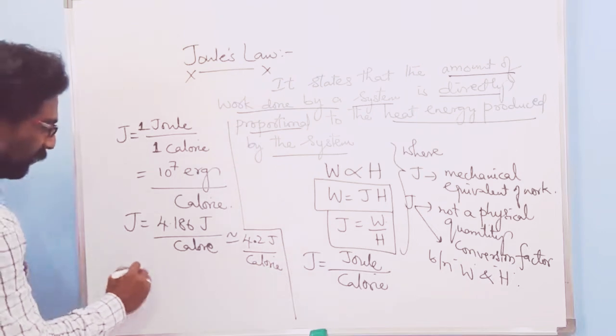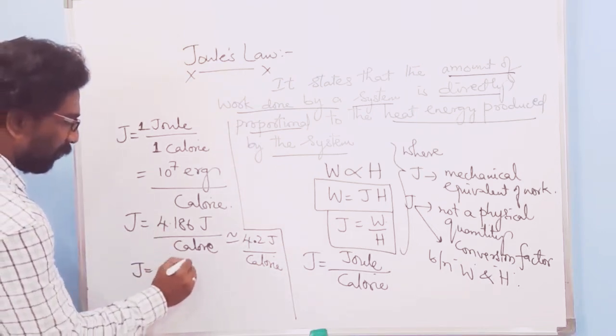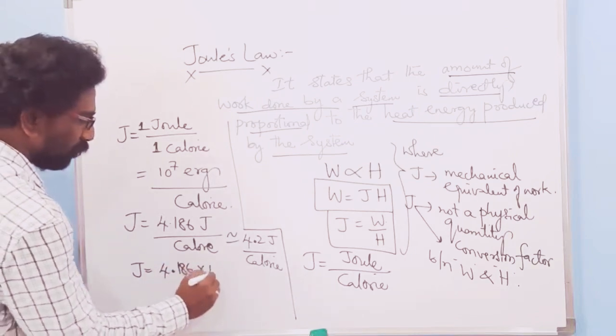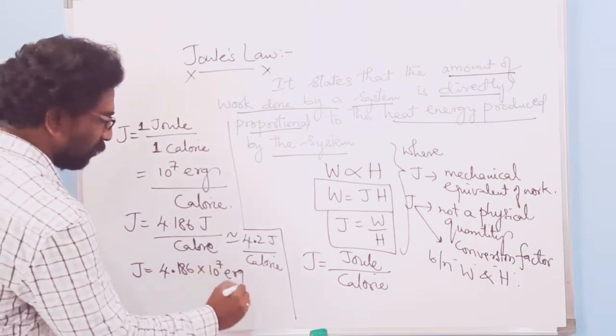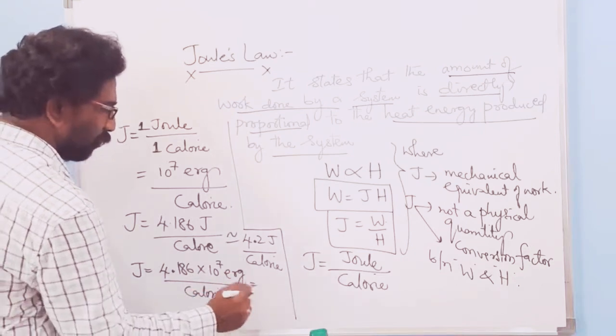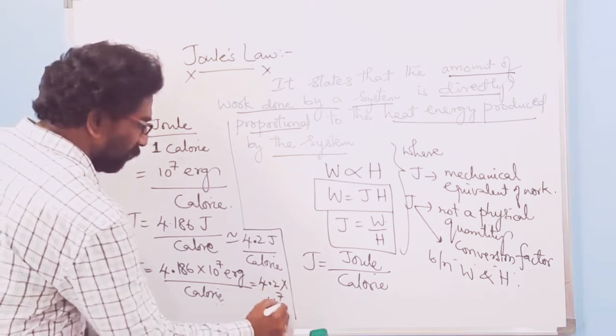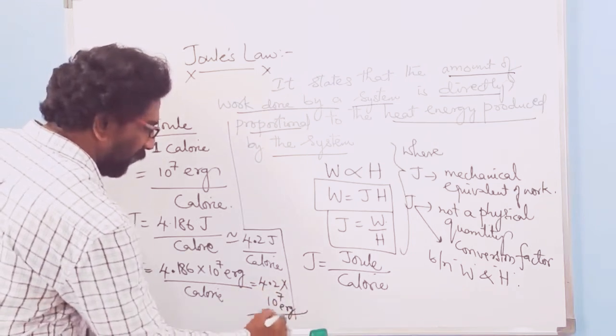Now let us see in terms of erg. In terms of erg, it will be 4.186 into 10 power 7 erg over calorie, that is equal to 4.2 into 10 power 7 erg over calorie.